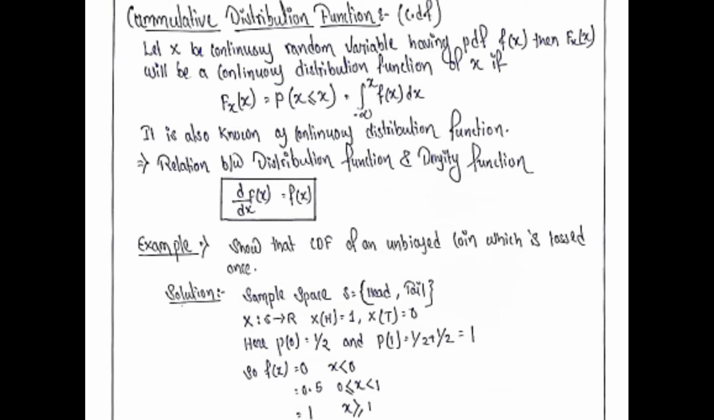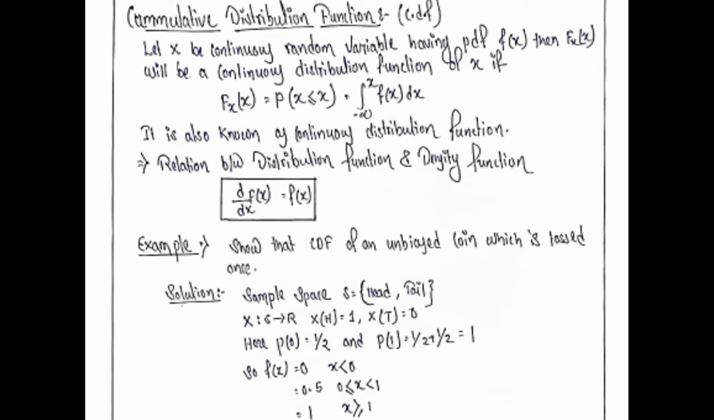Relation between distribution function and density function. The relation between density function and distribution function goes as d/dx of capital F(x) equal to small f(x). We have an example here: CDF of an unbiased coin which is tossed once.